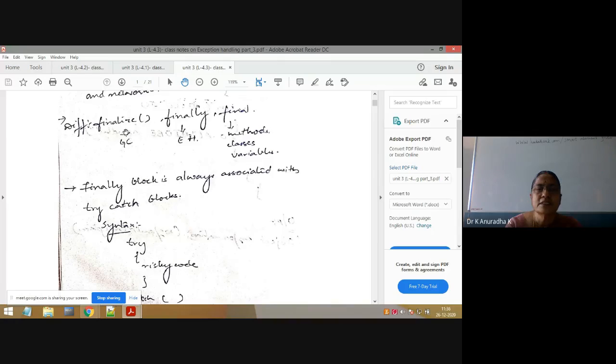Next, this is a very important question from the exam point of view. What is the difference between the finalize method, the finally block and final?